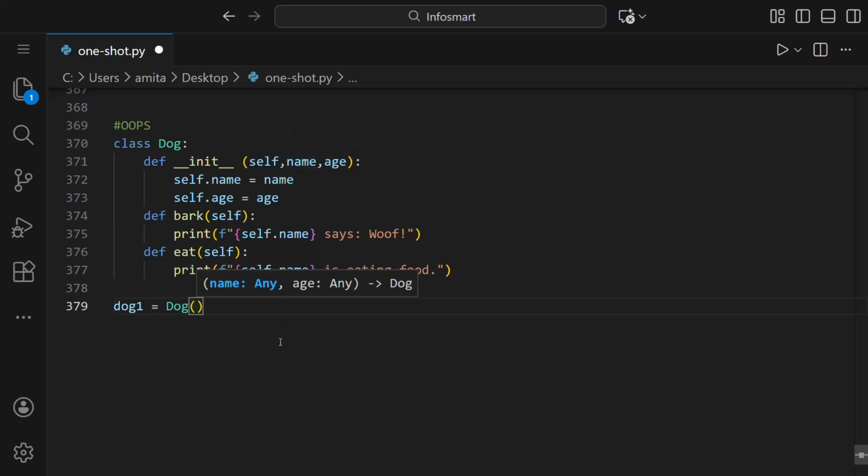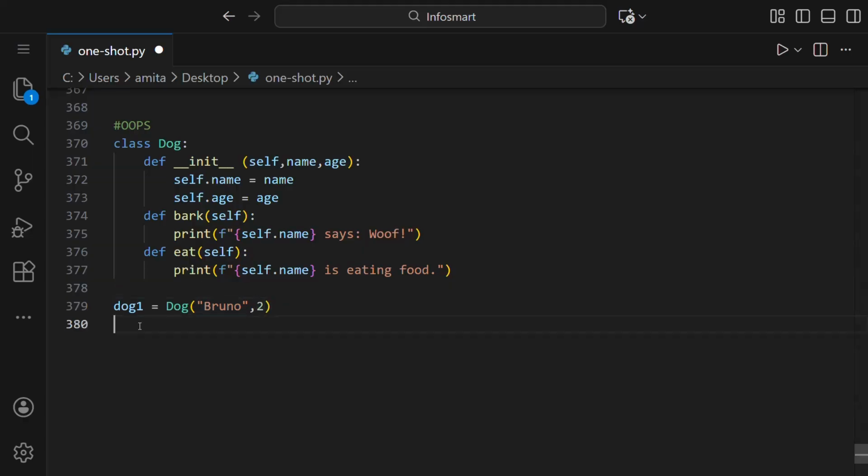So name is Bruno and age is 2, like this. Now dog1 is an object of this class Dog with values of name as Bruno and age as 2.